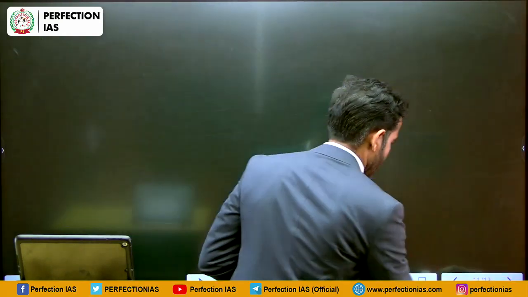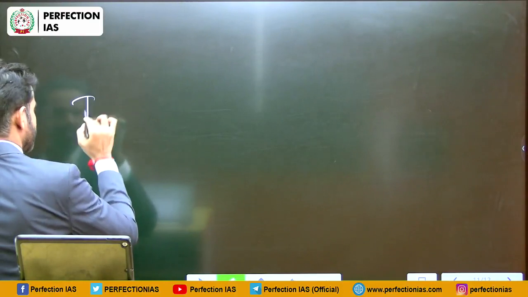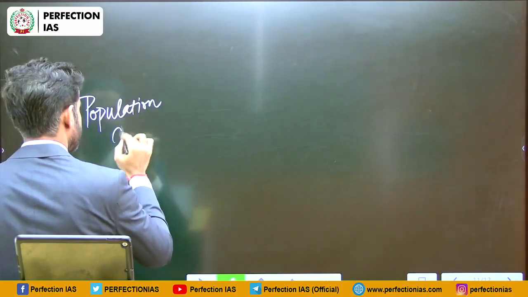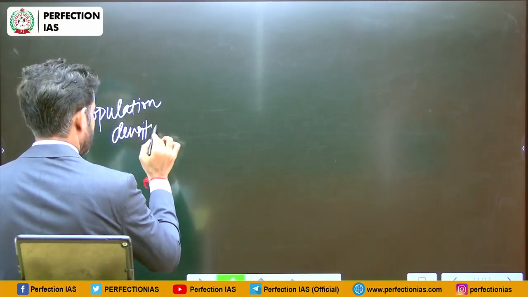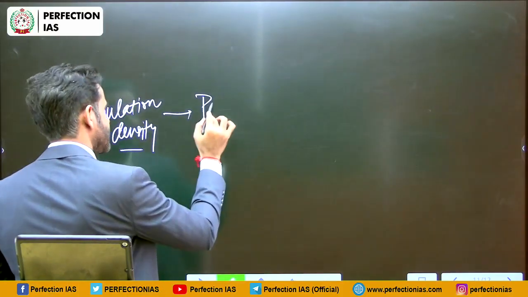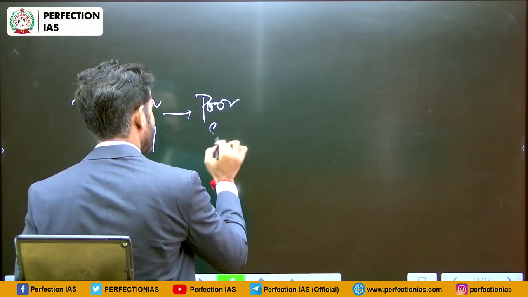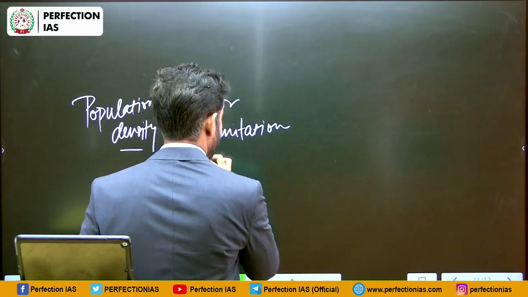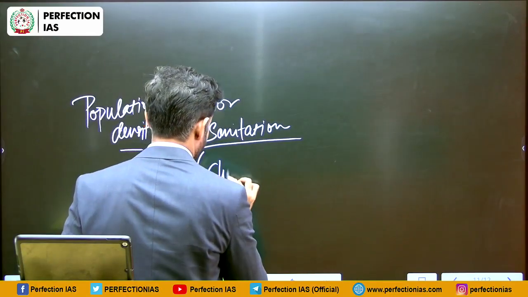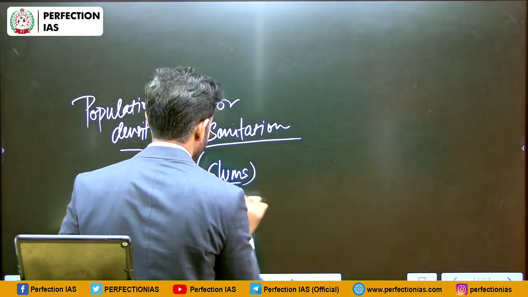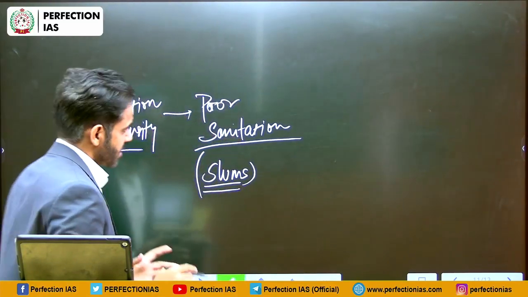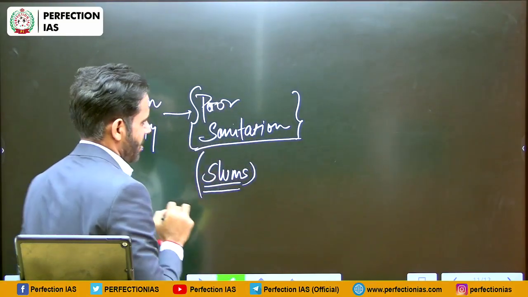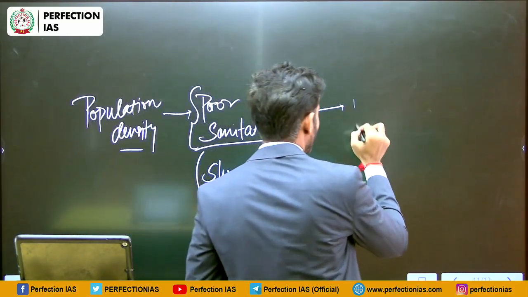So, population density will lead to poor sanitation. One example is slums. In case of slums, the population density is very high and this also leads to poor sanitation facilities. And poor sanitation will lead to poor health.